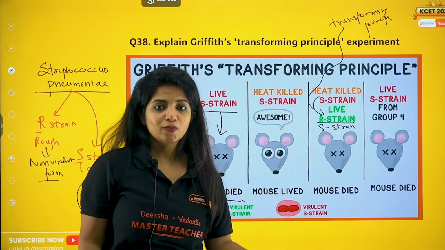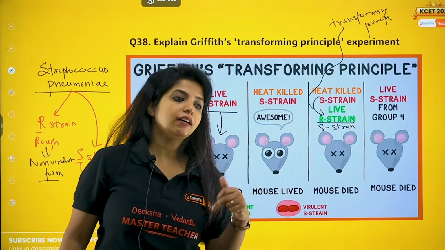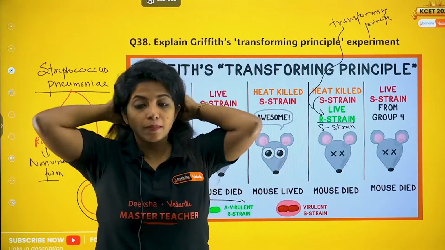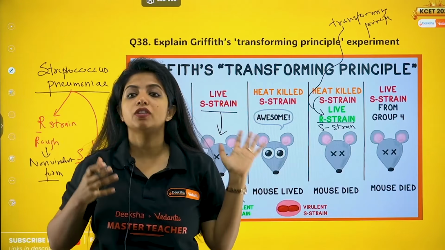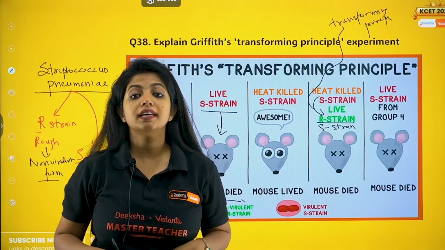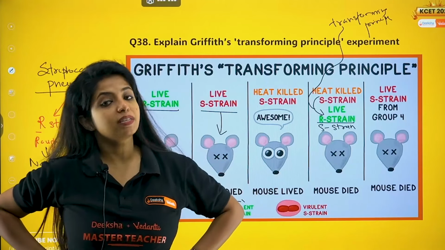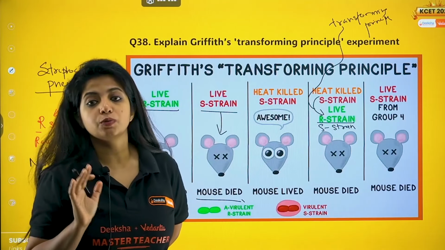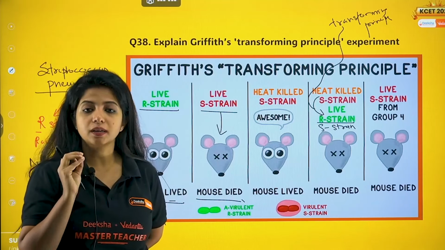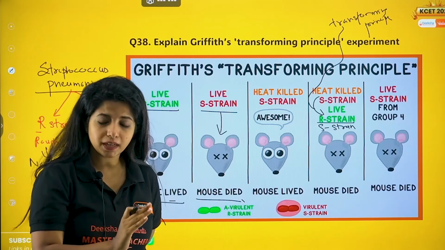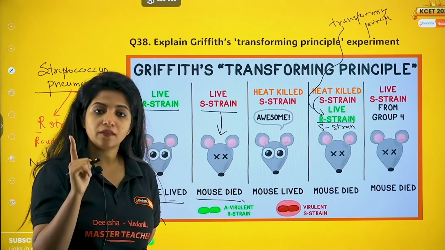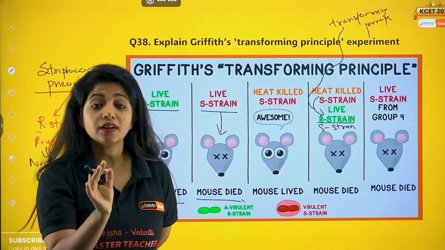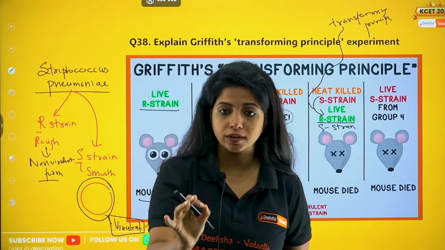Was it a protein? Was it DNA? Was it RNA? Nothing. He got only until here. Then Avery, MacLeod and McCarthy came into the picture and told that DNA is what is getting transferred. But still they were not accepted, which is why we have the Hershey and Chase experiment. Finally it was proved that DNA is the genetic material. So this is the Griffith experiment. You have to put the same effort into Avery, MacLeod, McCarthy and the Hershey and Chase experiment as well, even if it is not there in the model question paper.